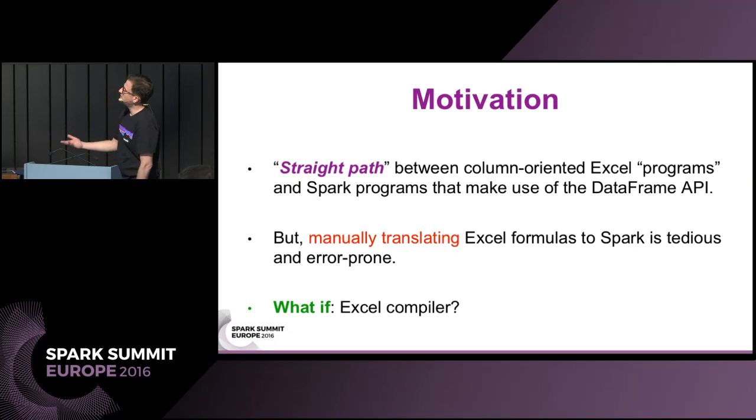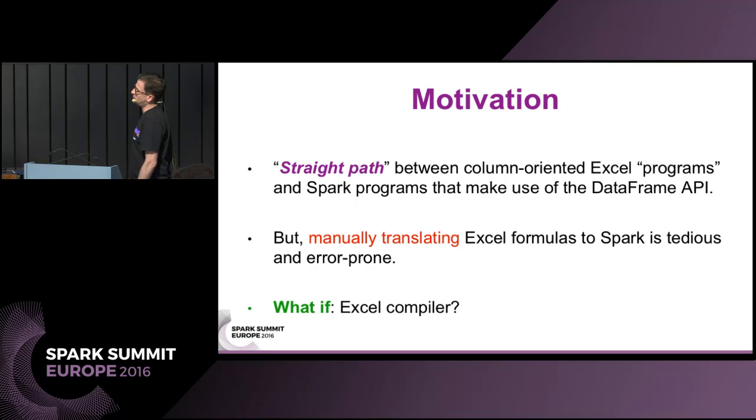So with this, I started thinking, well, there seems to be a straight path between what I call column-oriented Excel programs, and programs is in between quotes there, because not many people will think of Excel as a programming language, but there are researchers out there who will tell you that spreadsheets are code, for example.